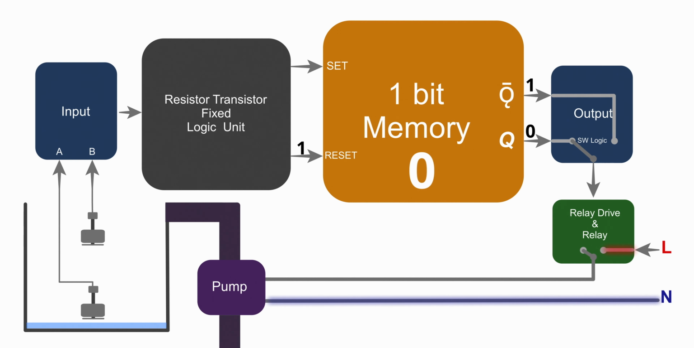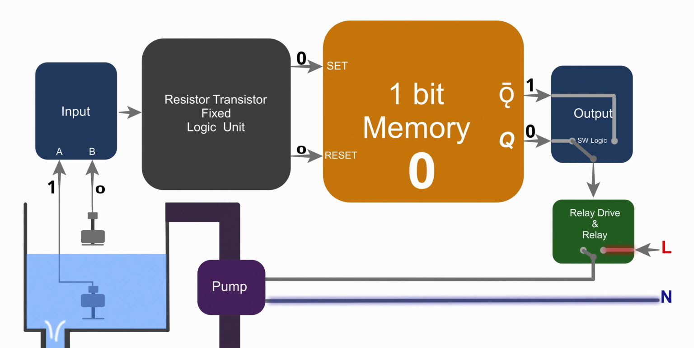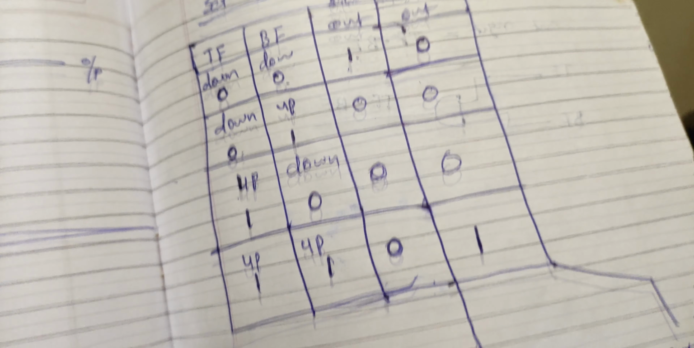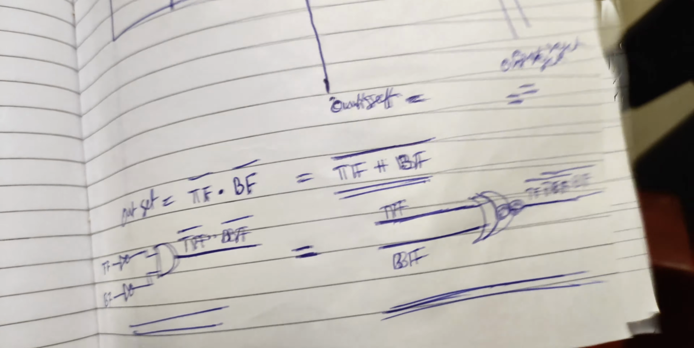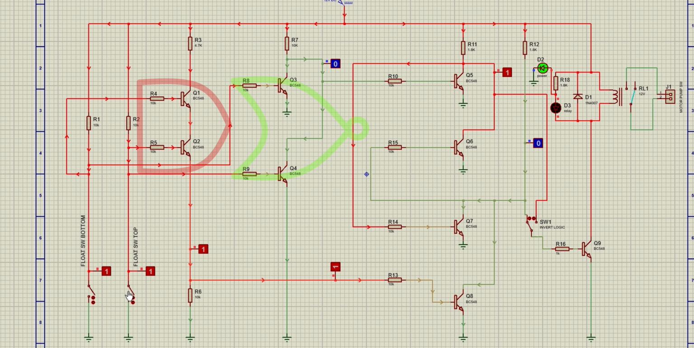When do we want to set the memory? We want to set the memory when the water is low. If the water is low, both float switches are in the on position, so we get zeros from the float switches. Then, when do we want to reset the memory? We want to reset the memory when the water is full. If the water is full, both float switches are going to float, so we get 1s from the float switches. So we have to set the memory when both inputs are 0 and reset the memory when the inputs are 1. Then I did some math for the circuit design, I used Boolean algebra SOP and I created this RTL circuit. At the transistor level, I created all the logic gates.